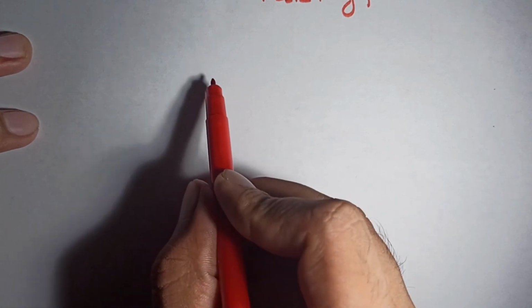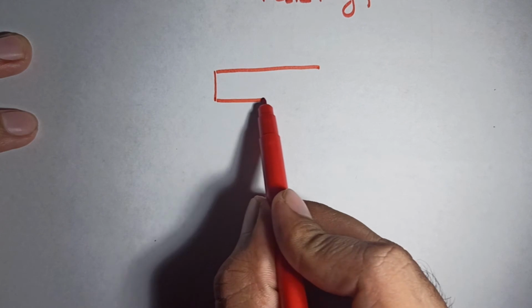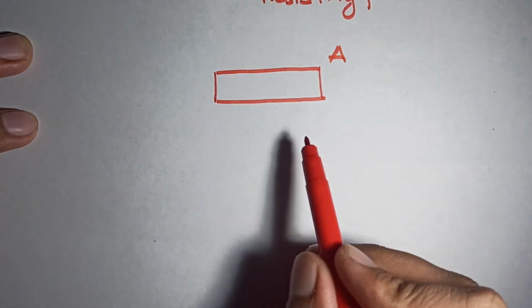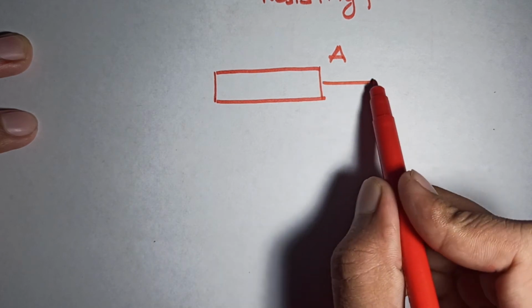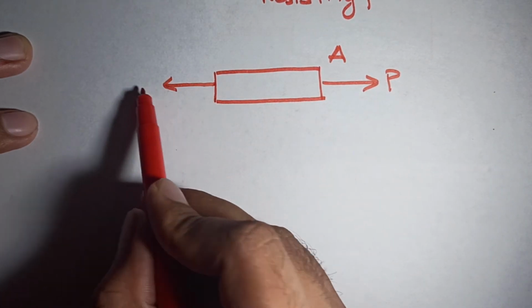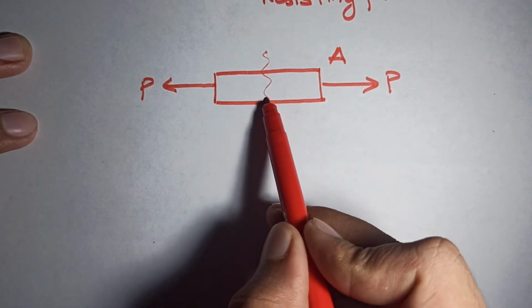So, what is this internal resisting pressure? Let's take an example. Let's consider a block with a cross-sectional area A. This block is being pulled with a tensile loading P in two opposite directions. Let's consider a section in between.